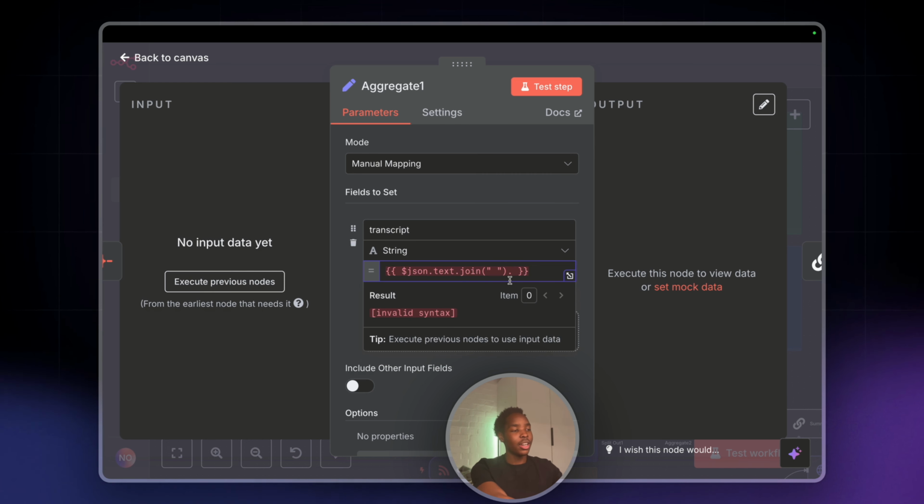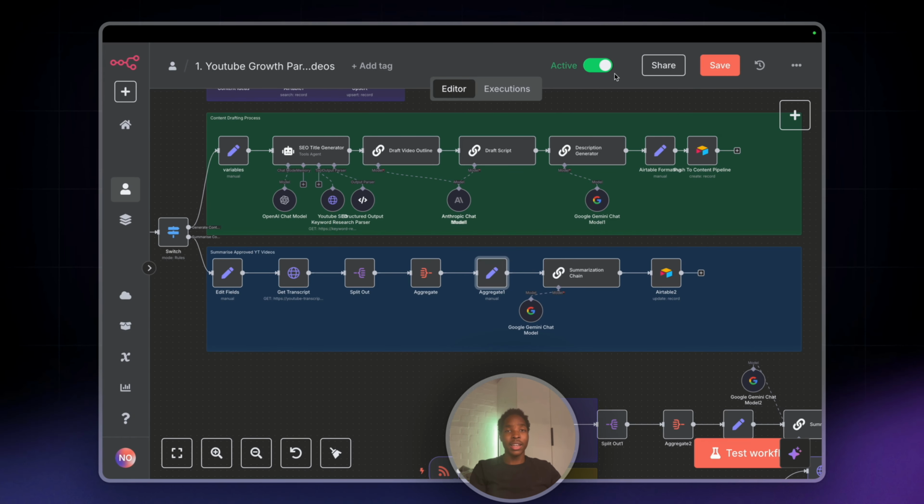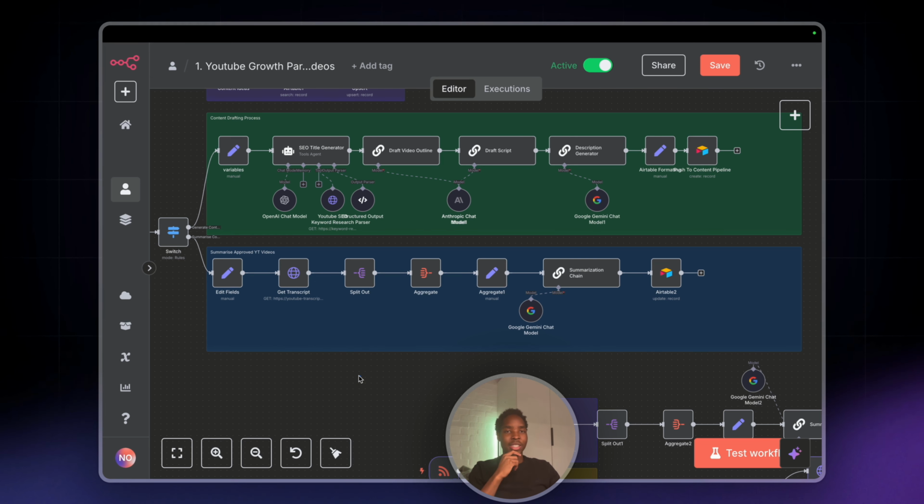Let me just show you. Okay, that one's not going to show you, but there's just so many join functions. And coming from Make natively, something like this would rack up operations, and if you wanted to do it in one step using ChatGPT, token usage would go through the roof. So it's just those small things and those differences as to why I'm loving n8n so much more than Make. But anyway, also self-hosting.